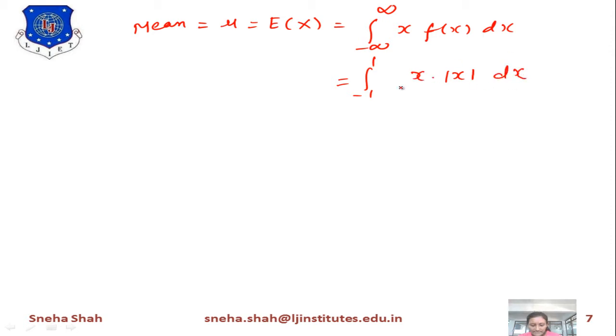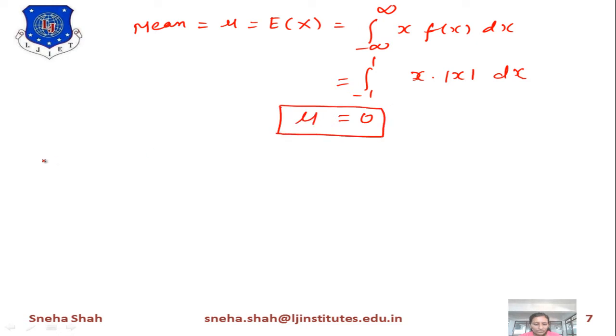Now from this you can say that x, this random variable, is an odd function, because if we take minus 1, the value will be minus 1, and if we take 1, the value is 1. This mod of x is an even function, because if we put minus 1 or 1 in this, the answer will remain the same. So x is an odd function and mod x is an even function. So the multiplication of these two terms will give you an odd function. And as you know, for an odd function, this integration will equal 0.